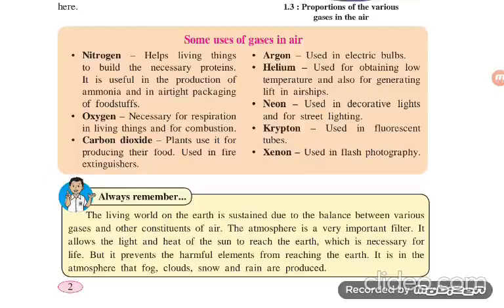The living world on the earth is sustained due to the balance between the various gases and other constituents of air. The atmosphere is a very important filter. It allows the light and heat of the sun to reach the earth, which is necessary for life, but it prevents harmful elements from reaching the earth. It is in the atmosphere that fog, clouds, snow and rain are produced.